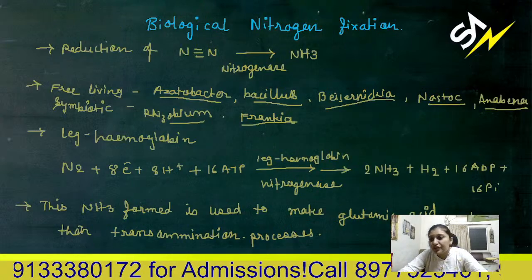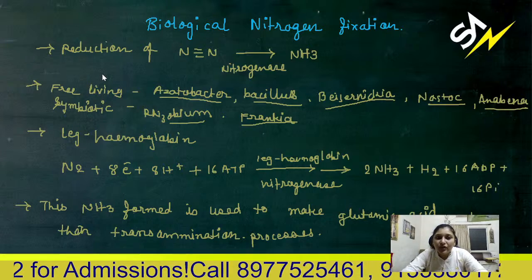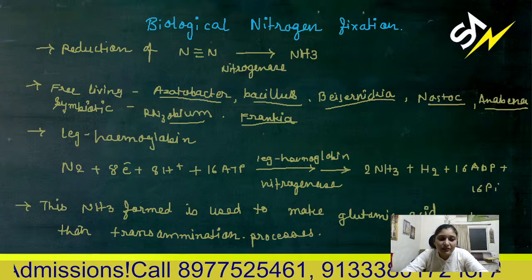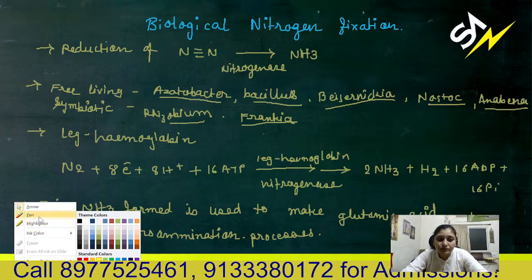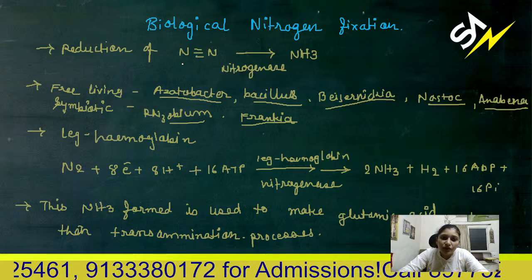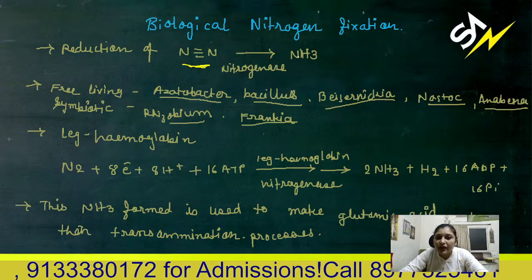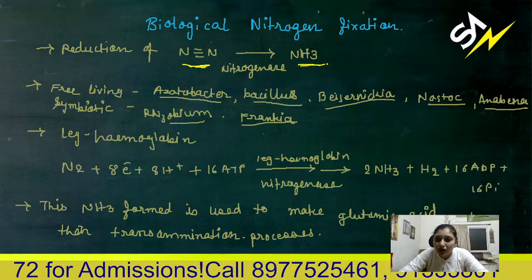Next point of this chapter is biological nitrogen fixation. It means reduction of atmospheric nitrogen. Atmospheric nitrogen is reduced by the nitrogenase enzyme into ammonia.